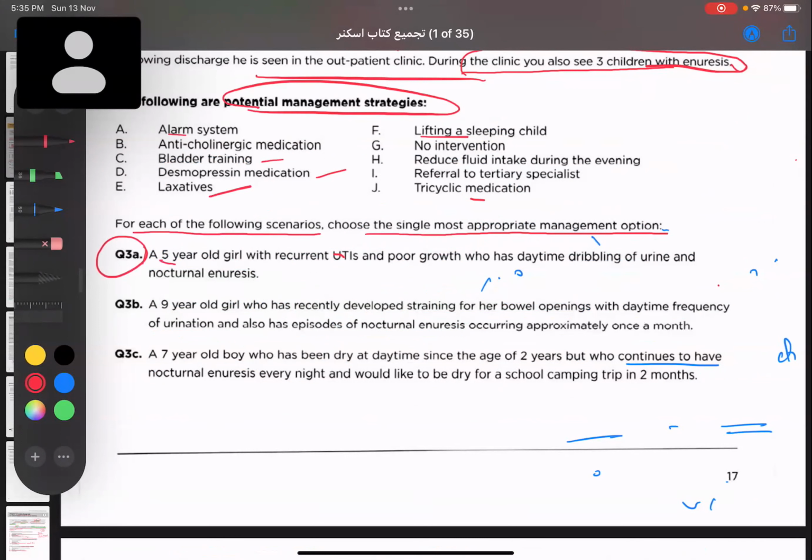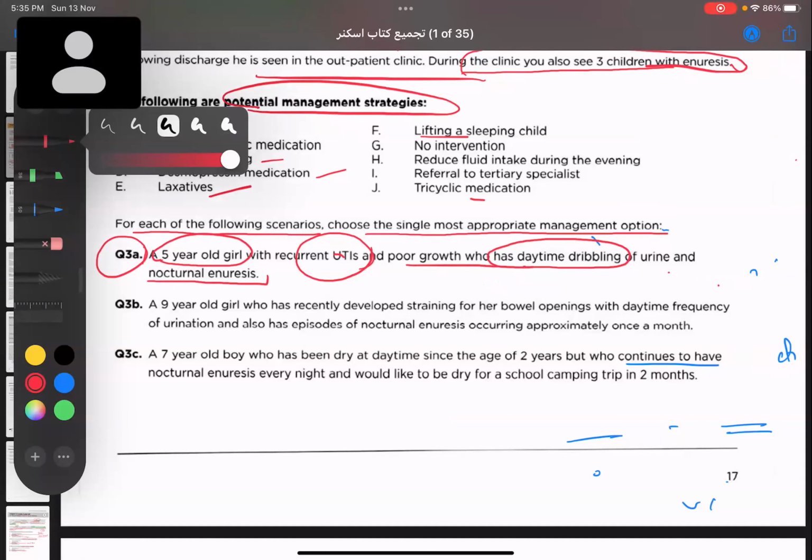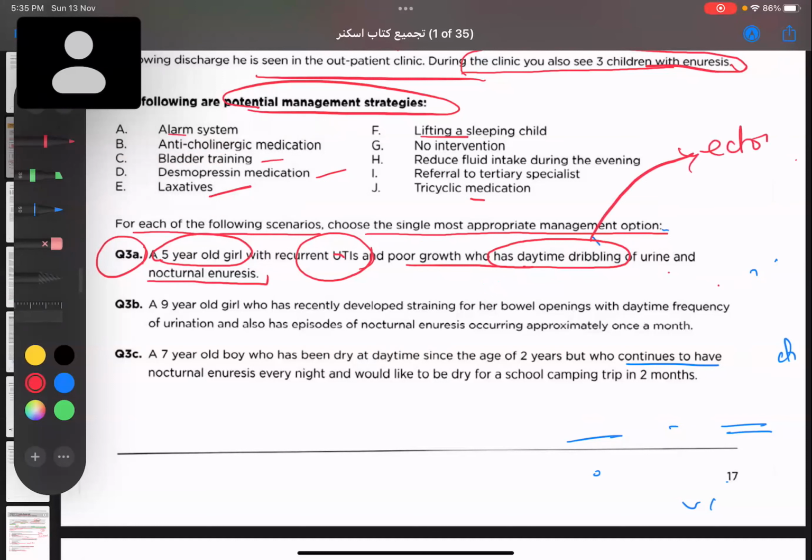First one, a 5-year-old girl with recurrent UTI and poor growth has daytime dribbling of urine and nocturnal enuresis. That means she has day as well as night symptoms. What could be the cause? This could be a case of ectopic ureter or a case of duplex kidney.